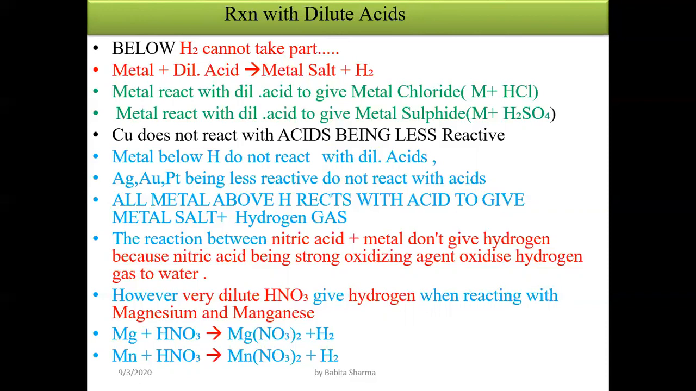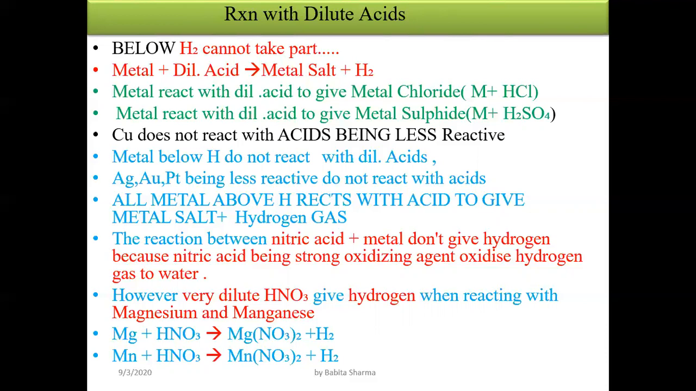Clearly, all metals which are above hydrogen in the reactivity series react easily. They are highly reactive metals, so they react easily with dilute acid and give metal salts and hydrogen gas. The reaction between nitric acid and metal doesn't give hydrogen because nitric acid is a strong oxidizing agent. Nitric acid is HNO3. When it reacts with metal, it doesn't give hydrogen gas because nitric acid is a strong oxidizing agent and it oxidizes the hydrogen gas to water.